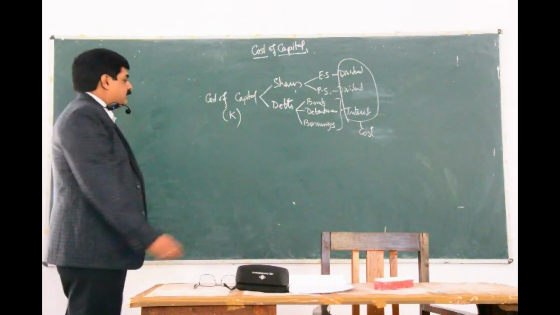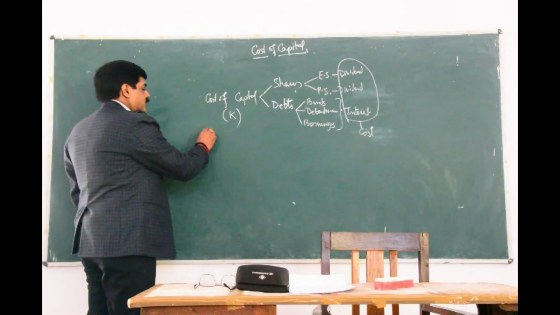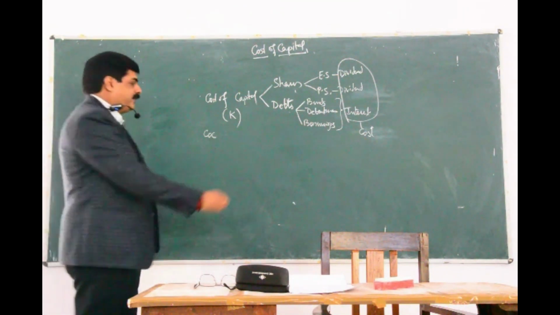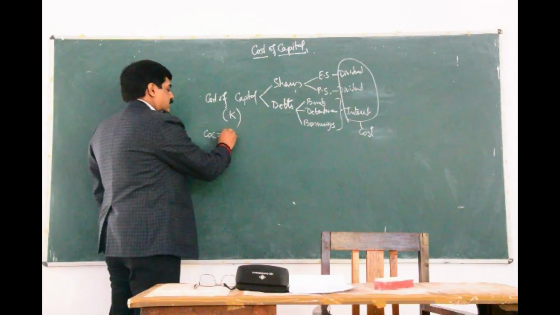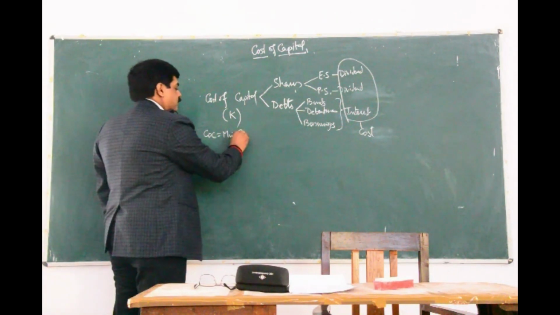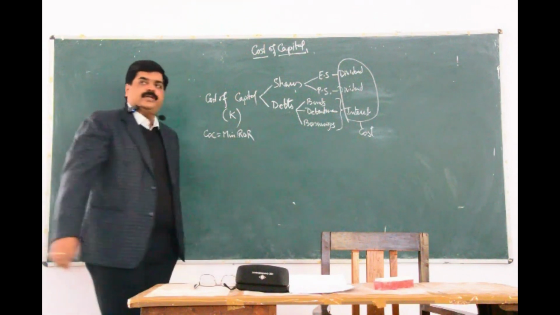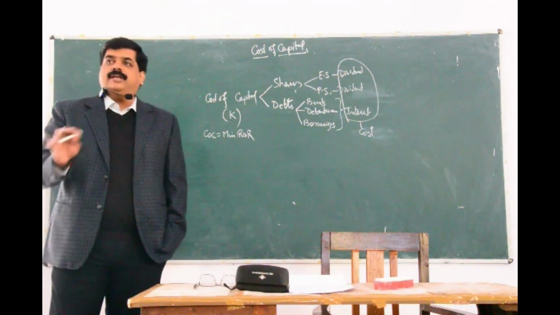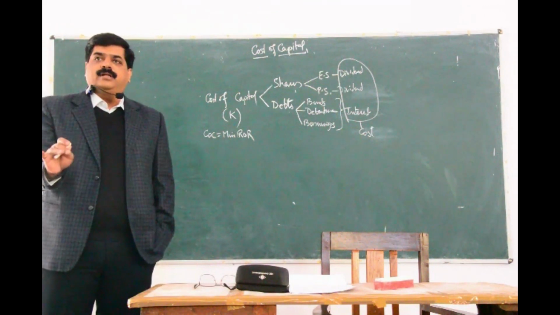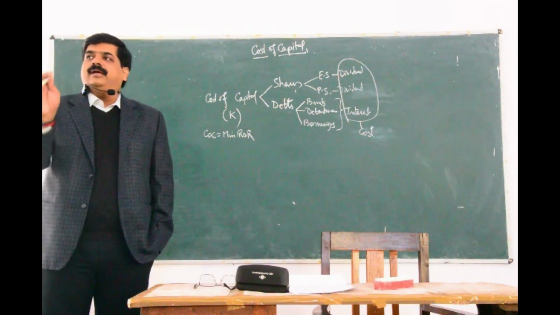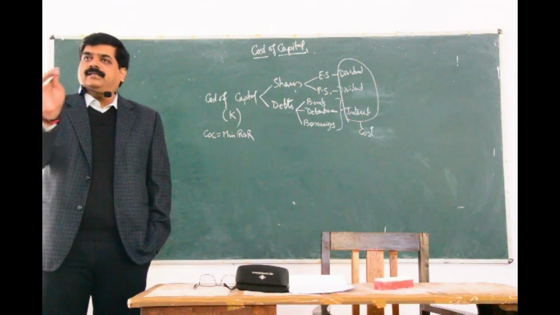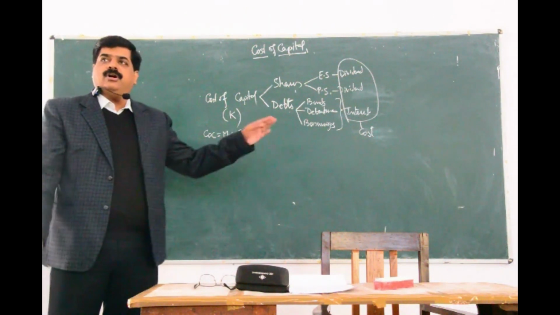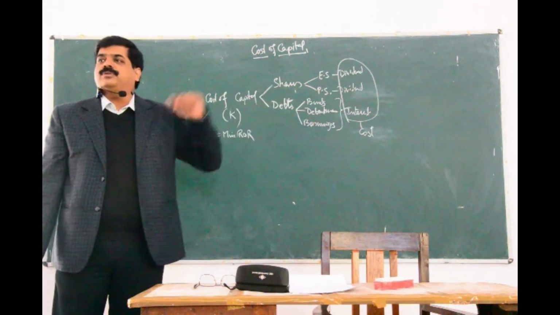That means this cost of capital can be considered as the minimum rate of return. I am not saying rate of return. Rate of return is the overall rate of return. I am saying it is a minimum expected rate of return by the company so that they are able to meet their cost or the promises to the various sources.